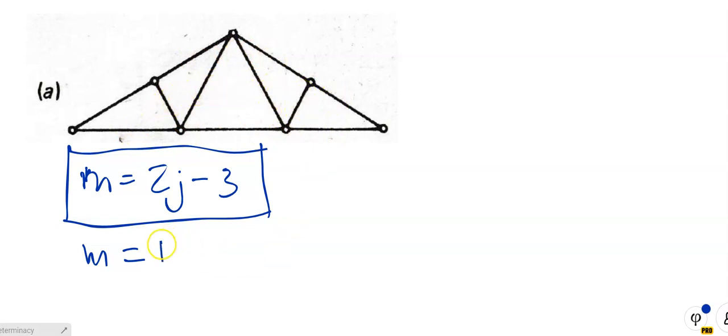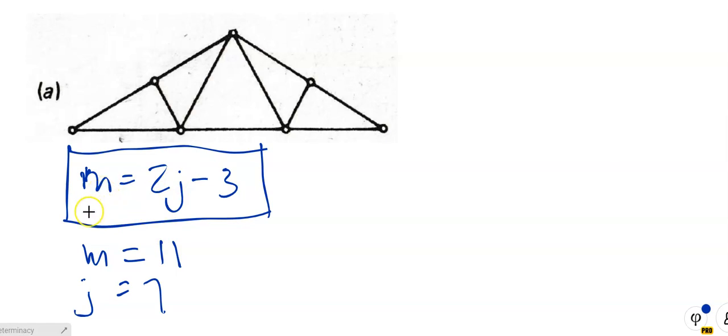So it's 11. And the number of joints is 1, 2, 3, 4, 5, 6, 7, so j is equal to 7. So 2 times 7 is 14, 14 minus 3 is equal to 11. Therefore, M is in fact equal to 2j minus 3.